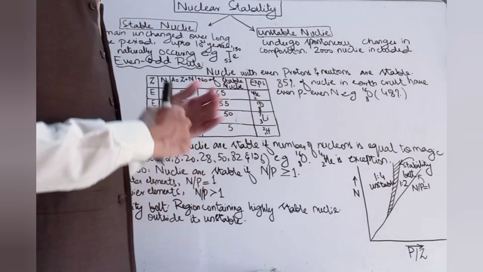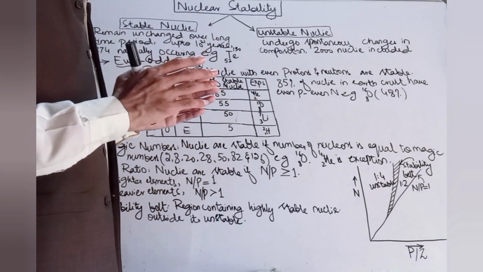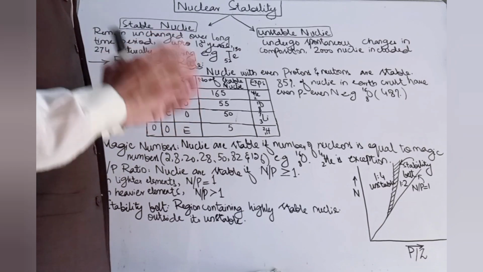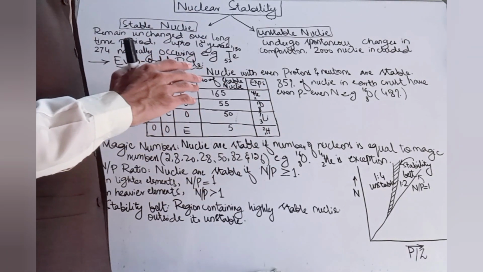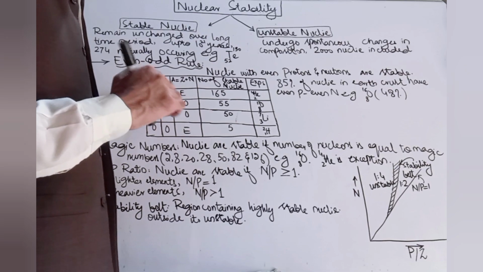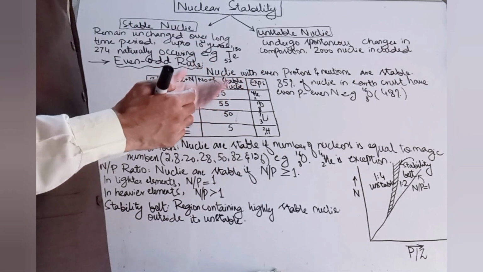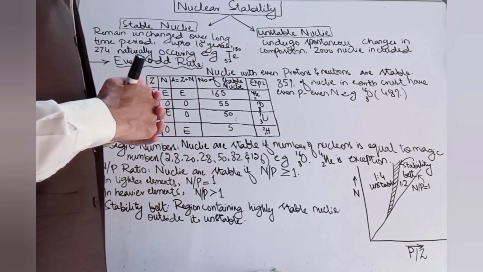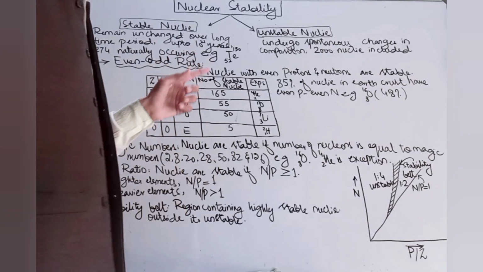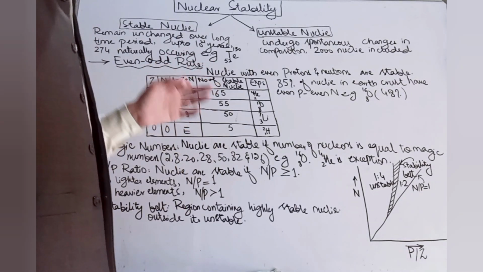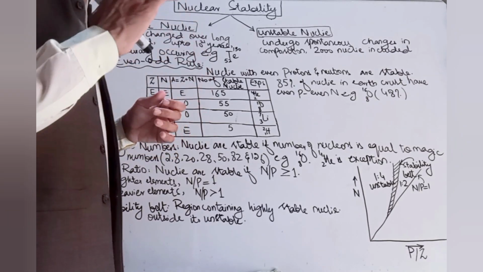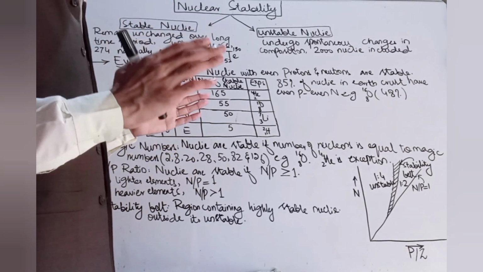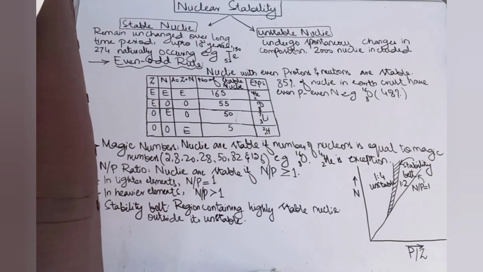It's also supported by nature: 85% of the nuclei found in the earth's crust belong to this category, even protons and even neutrons, and the example is oxygen-16 (8,16). This isotope makes up 48% of the earth's crust. So its natural abundance is the highest of all the elements found in nature.